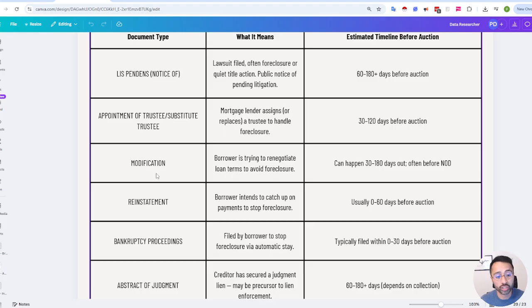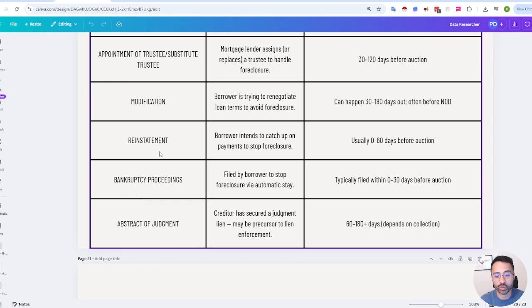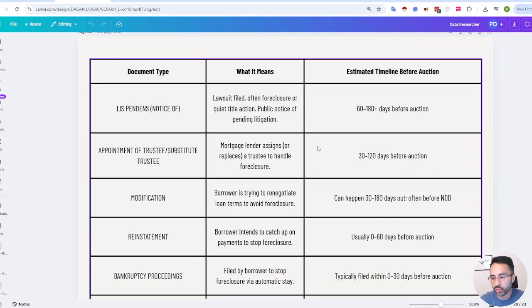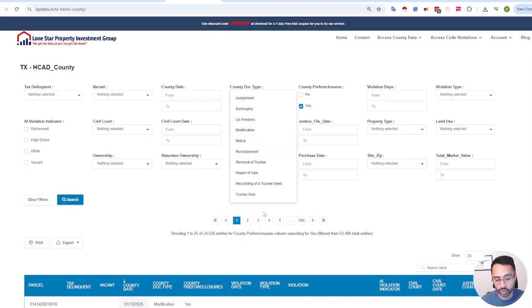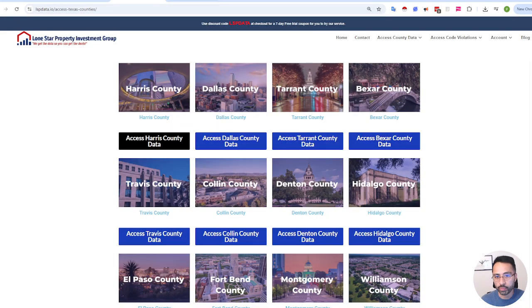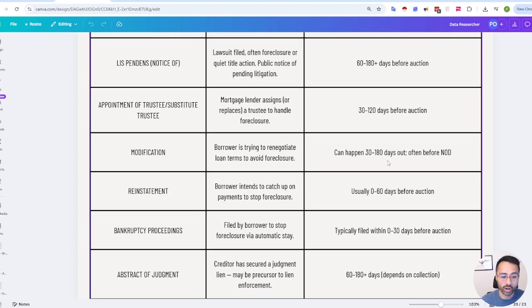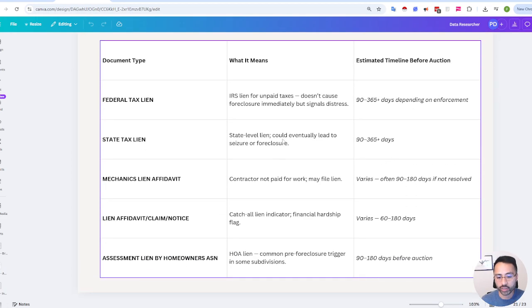Modification could be modification of the loan, meaning that the person is maybe structuring a new loan with their lender, with the bank, etc. And obviously there's other ones as well. What I like to show a lot of our customers is how many days you have ahead. That way, if you do pull a list, whether it's from our platform or not, you know how long you have to market, because time is of the essence.